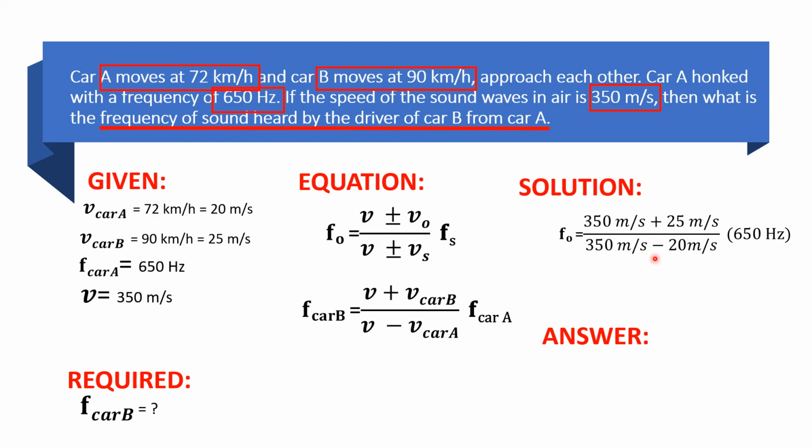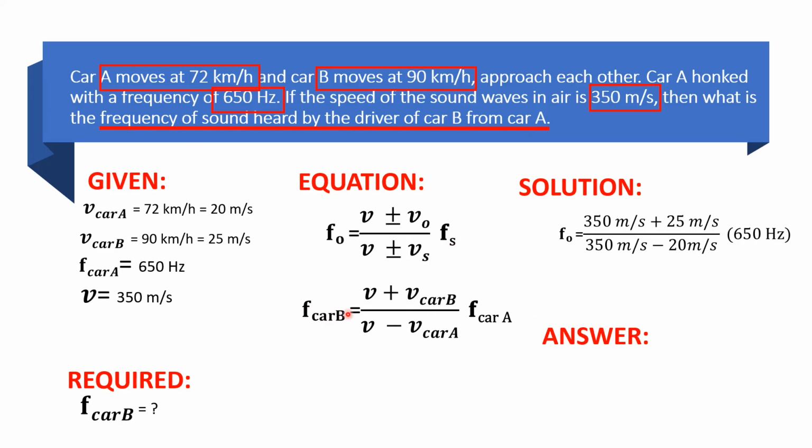And the source is negative, 20 meters per second, which is the speed of car A. And 650 hertz is the frequency of car A, the source, which is Fs in the formula.